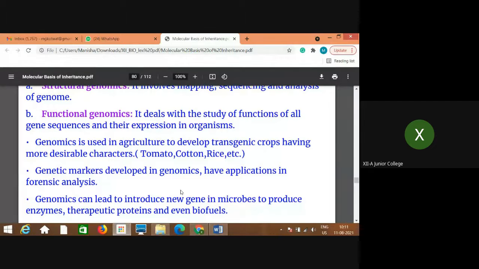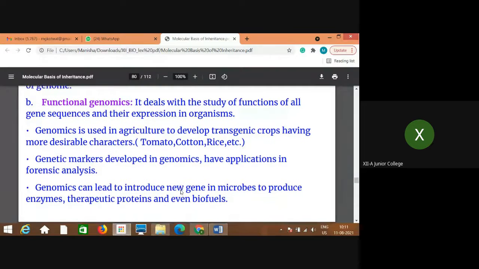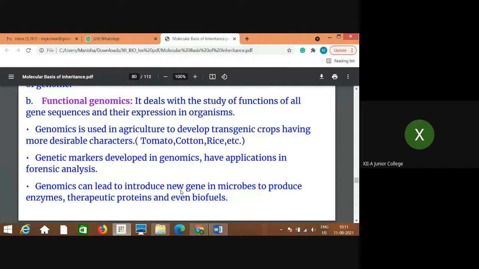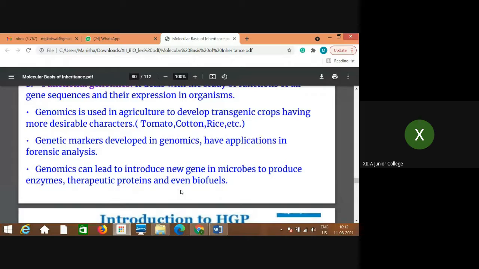From that, the suspicious person can be detected as per their genes, and at that particular place, whatever sample is observed, maybe blood or hair, using that it can be detected. That is forensic science, everybody must have watched those serials also. So genomics can lead to introducing new genes in microbes to produce enzymes, therapeutic proteins, and even biofuels,